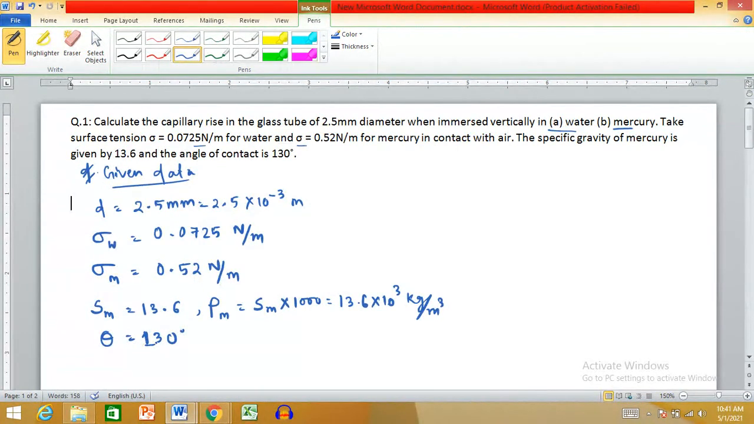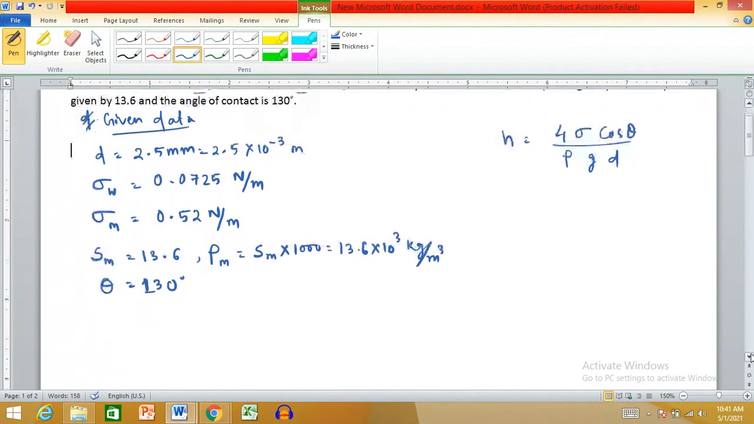So what formula will we use? We will use h = 4 sigma cos theta by rho g d. But we know that for the case of water, theta is equal to 0, so cos theta becomes 1. But in case of mercury, you have 130 degrees, and you need to put that in the formula.